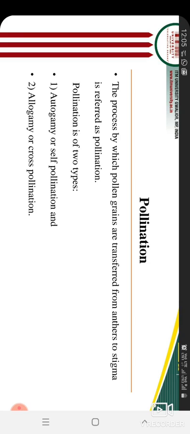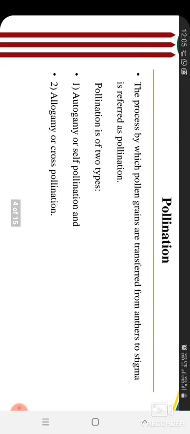The process by which pollen grains are transferred from anther to the stigma. In this line, I think many of you know what anther and stigma are, and many of you may not. The process by which pollen grains are transferred from anther to the stigma is referred to as pollination.